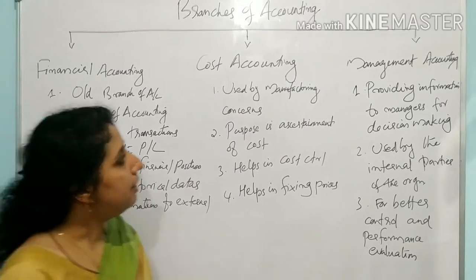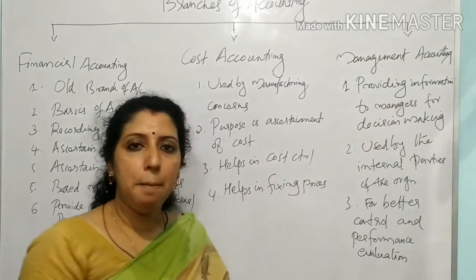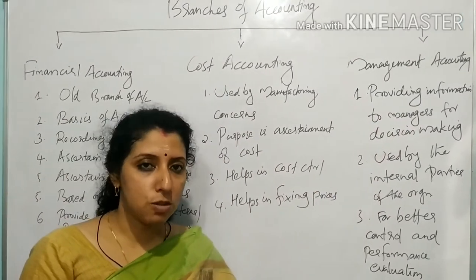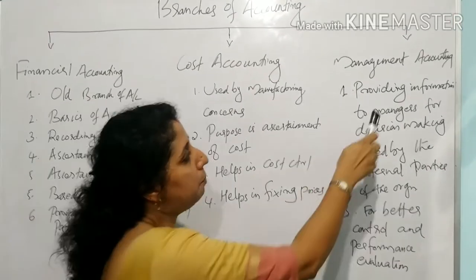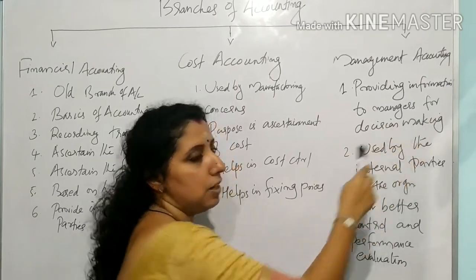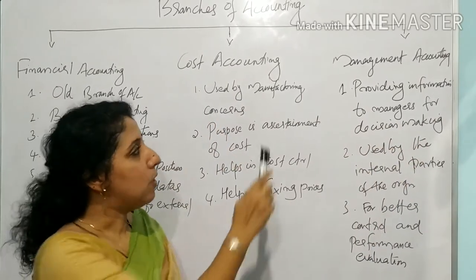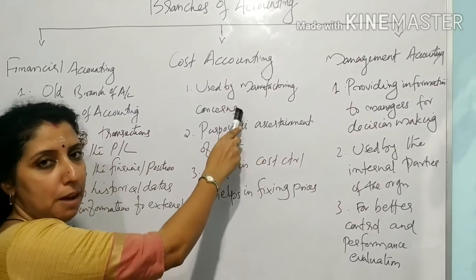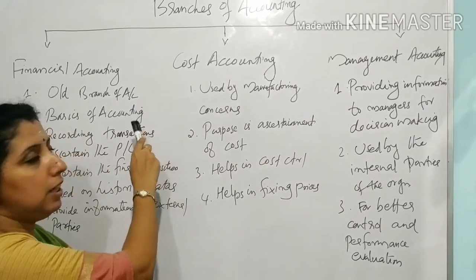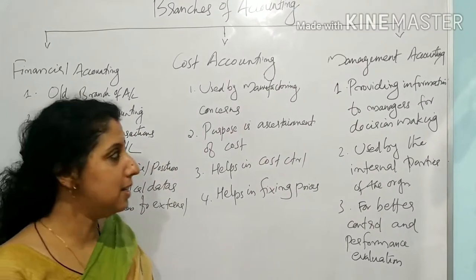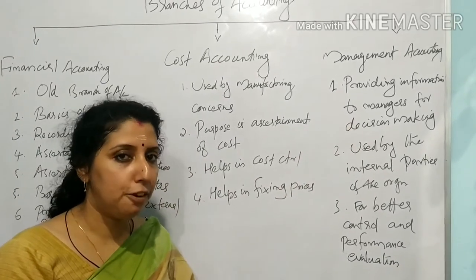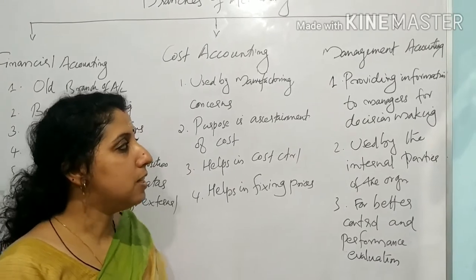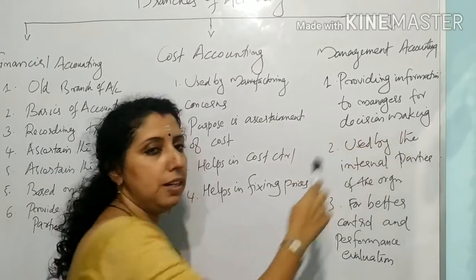Okay. Then third one, management accounting. See, management accounting is completely used by the internal team of the organization. Management accounting provides information to managers for decision making. So cost accounting is mainly used by the manufacturing concern. Financial accounting gives more importance to external parties, but management accounting supplies information to the internal users, mainly to managers for decision making.